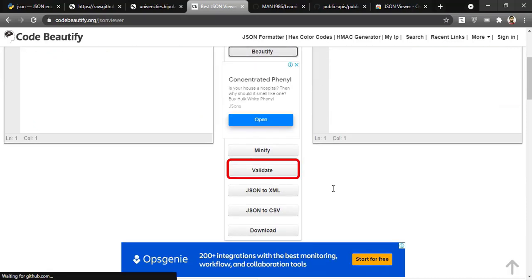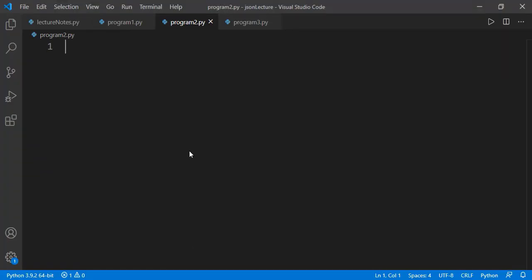You can validate if it is a correct JSON format, you can download the file, and a few other things you can explore by yourself. Alright, that was not something we were intended to do. We were actually trying to access some online JSON data from our program.